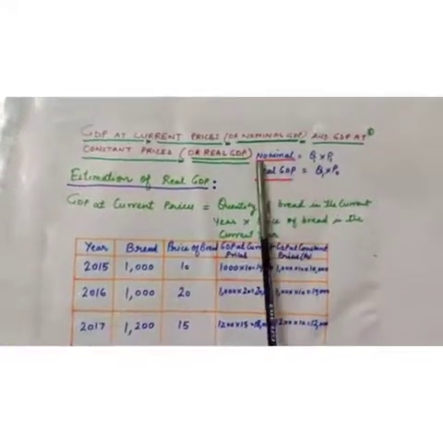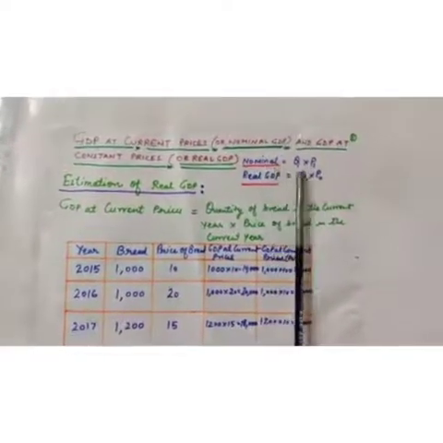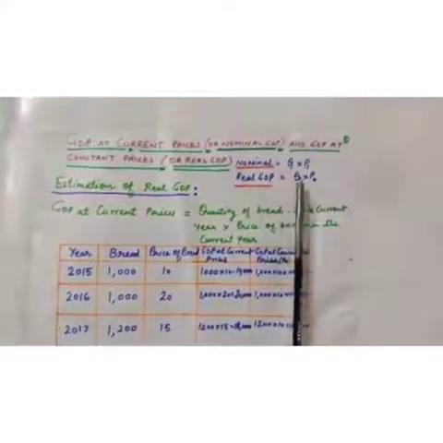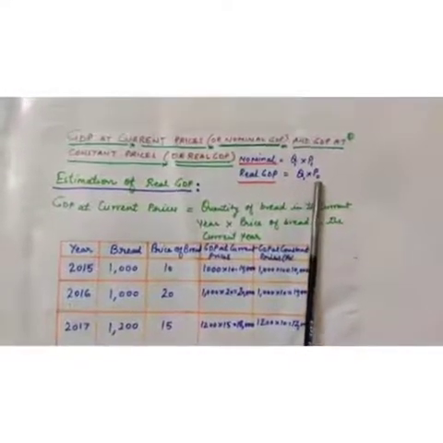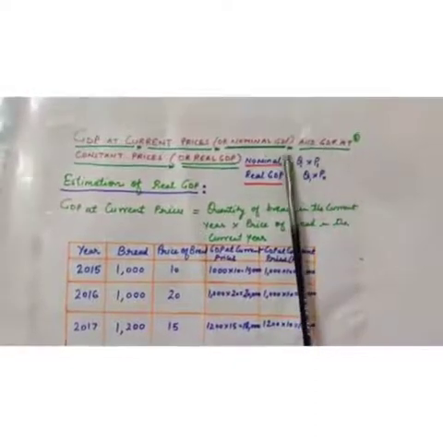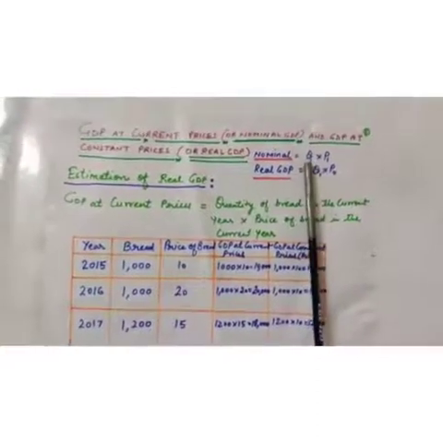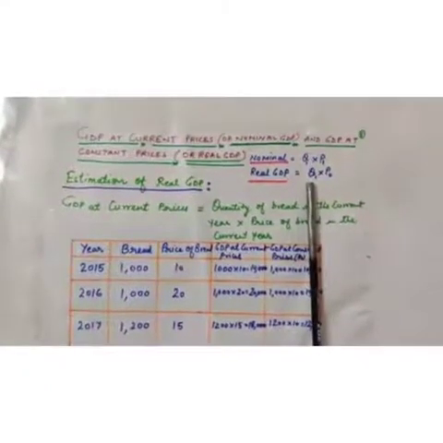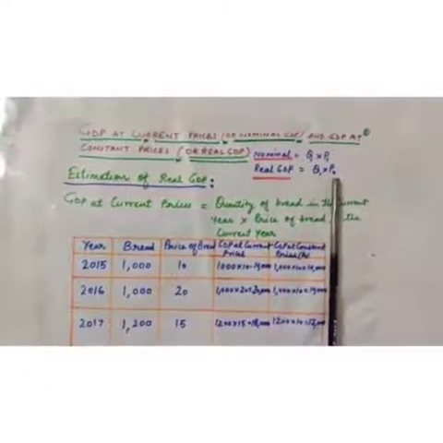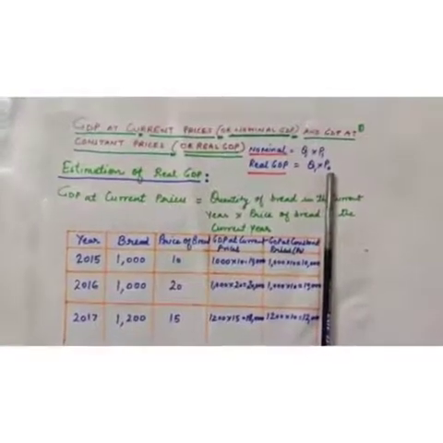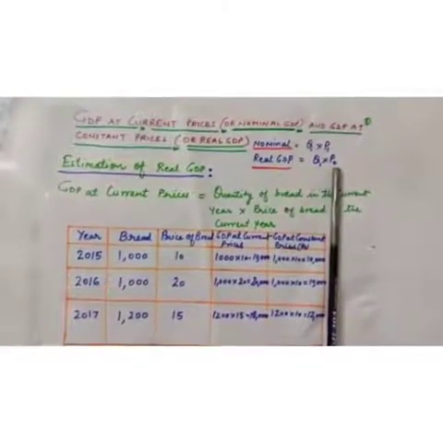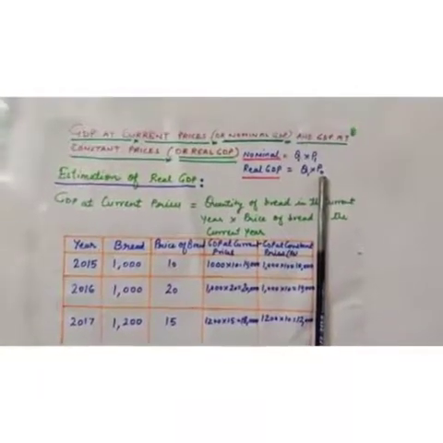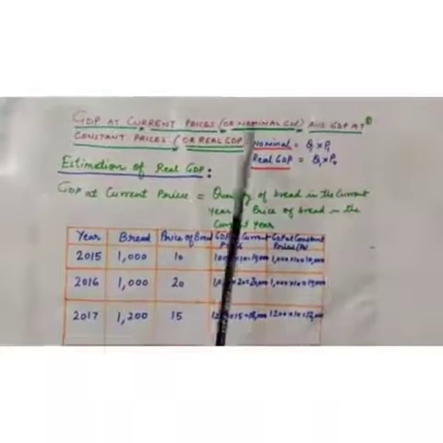Here you can see nominal GDP. I have written quantity Q1 into P1, and real GDP I have written Q1 into P0. We have studied this in class 11th. Q1 is current year quantity, P1 is current year price, and P0 is base year price. Here base year price is for comparison. We can compare if we have base year price.